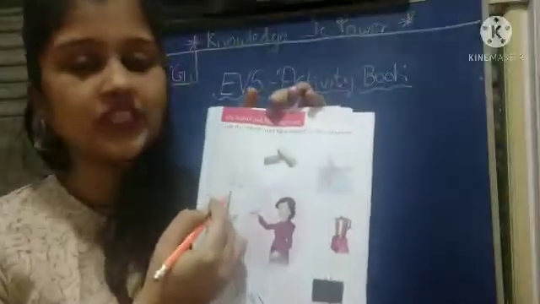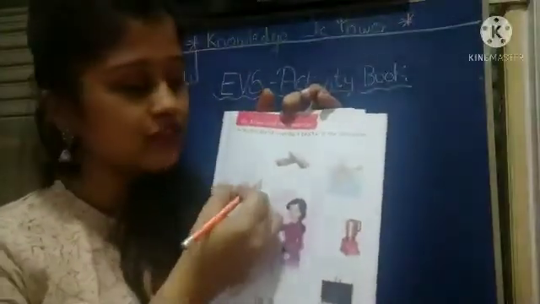Now we'll go to the next page. So what is written over here? Circle the objects used by a teacher in the classroom. Here a teacher is given and around it the things are given. So the things the teacher uses, you have to circle only those. Okay, so first we will see, chalk. Yes, teacher uses chalk. So you have to circle chalk.